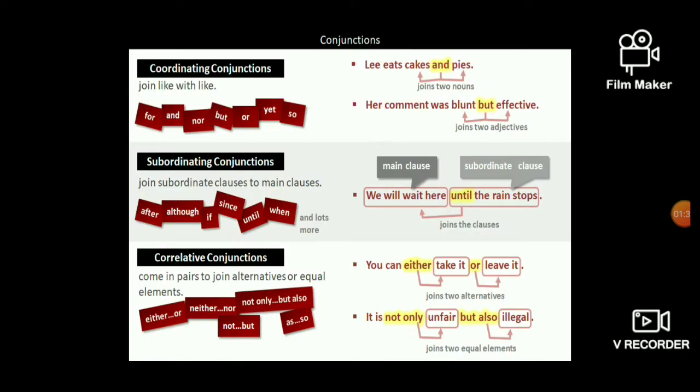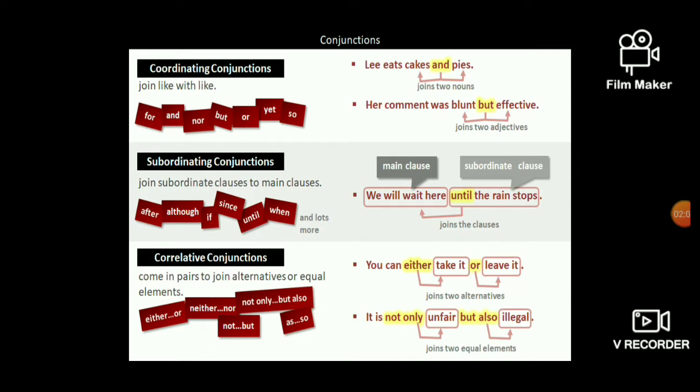Of course, here we are going to talk about coordinating conjunctions. The words used for coordinating conjunctions are given below: for, and, nor, but, or, yet, so. We can use all these words to join any two words, sentences, phrases, or clauses.